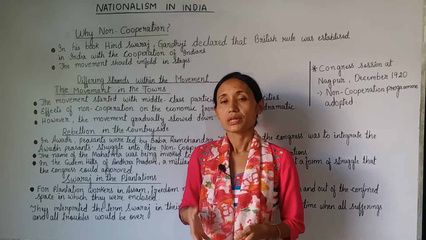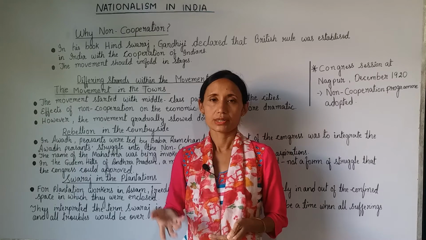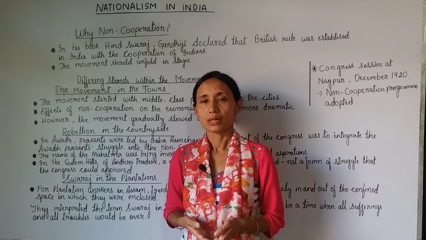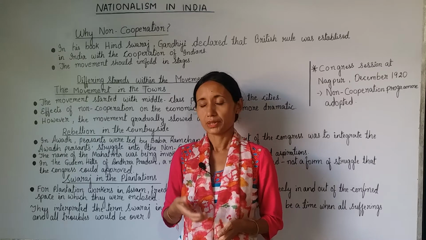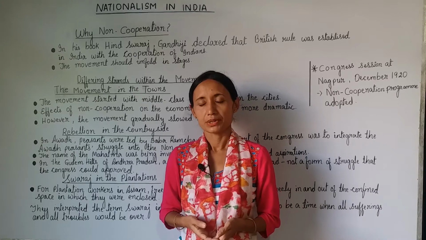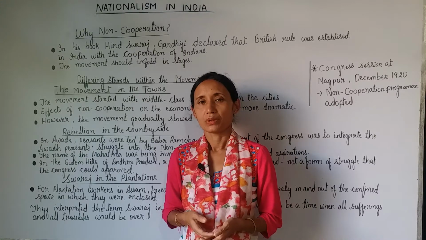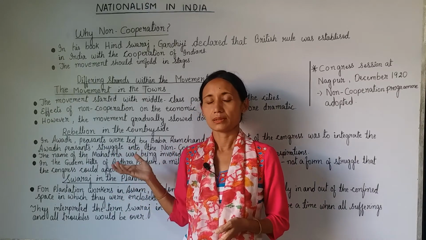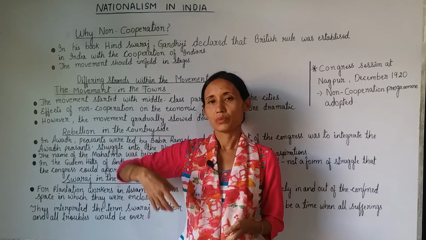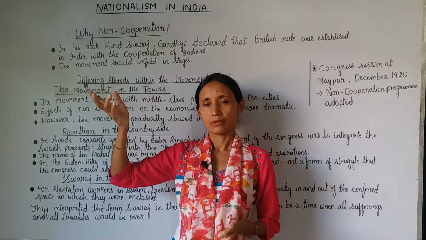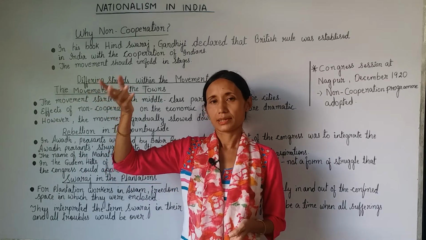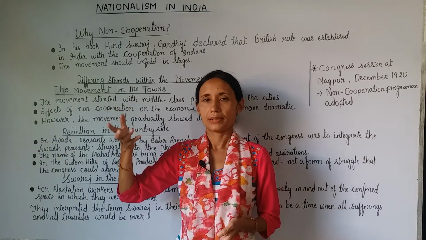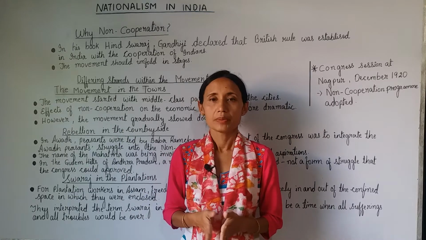So they started a movement against these landlords and talukdars, known as the peasants' movement or peasant struggle. The leader of the peasant movement was Baba Ramchandra. Baba Ramchandra was actually a sannyasi. Before he became a leader in Awadh, he had gone from India to serve as an indentured labor in Fiji Island. Fiji is a country having many islands in the South Pacific. So he became the leader of the peasants' movement.